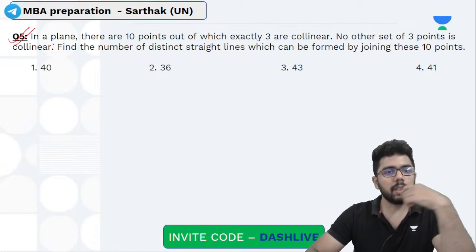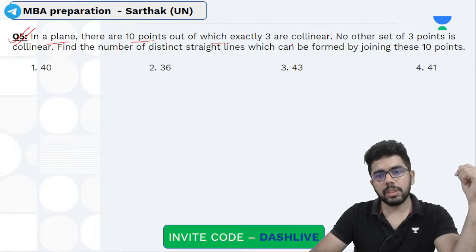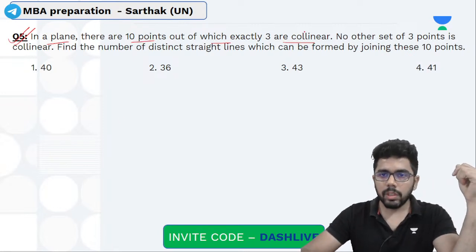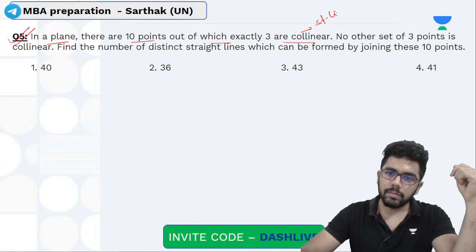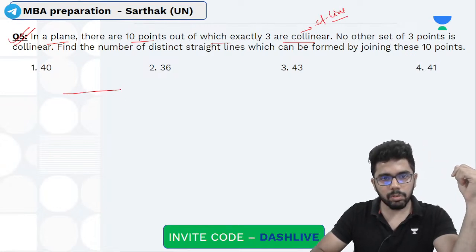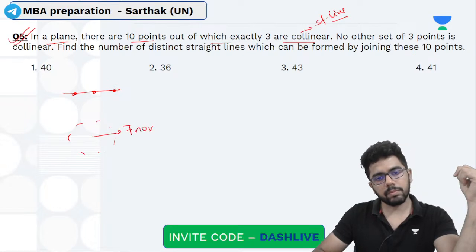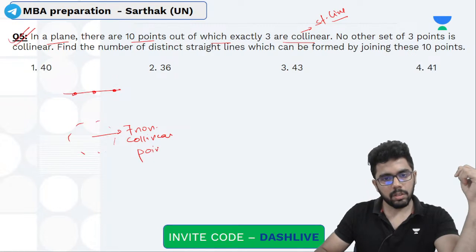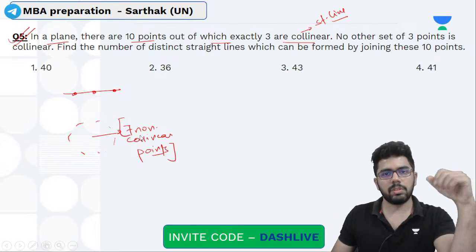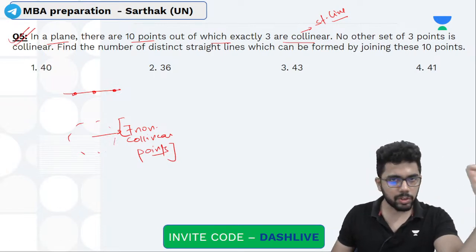Let us come to this part. In a plane, there are 10 points, out of which 3 are collinear. Collinear means they lie on a straight line. तो 3 पॉइंट है जो collinear है. तो 1, 2, 3. बाकी 7 points are non-collinear. Non-collinear point means no 3 of them are collinear. 3 points are said to be collinear if they lie on a straight line.